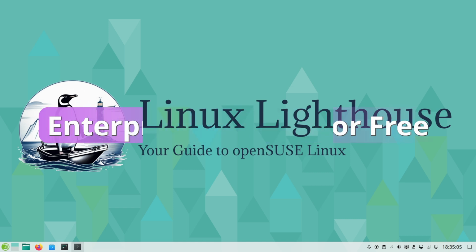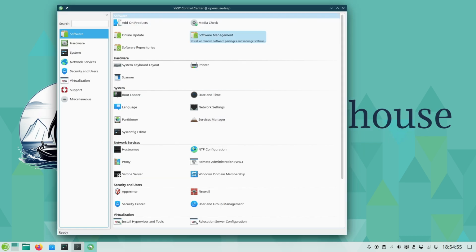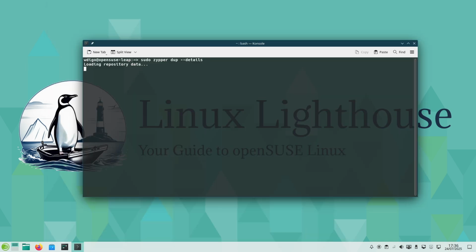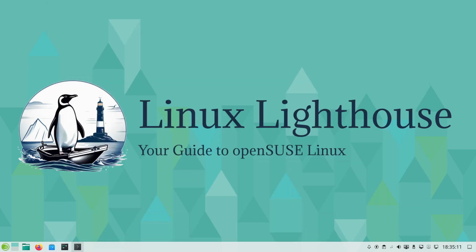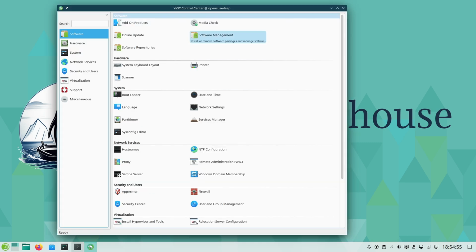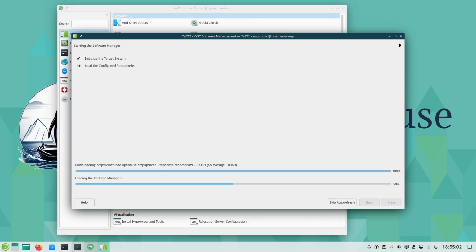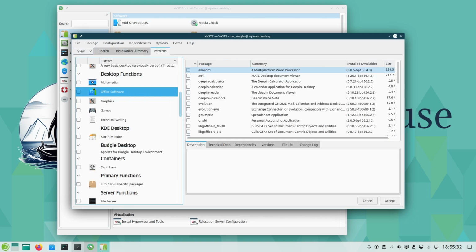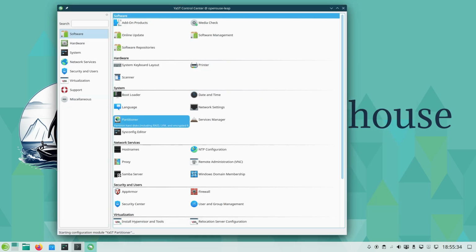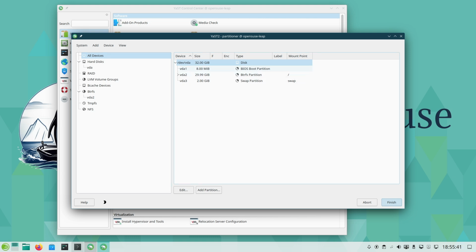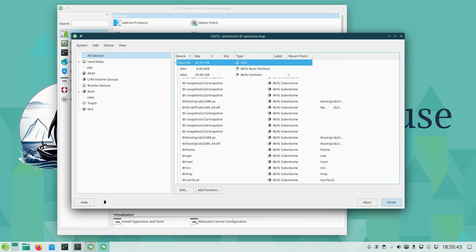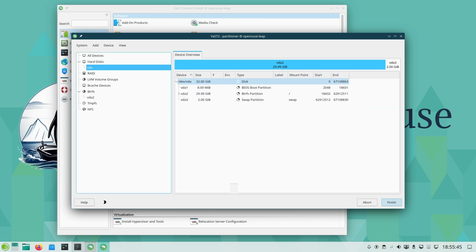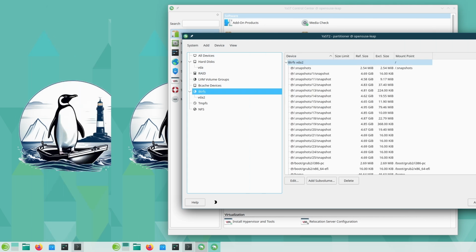Plus, OpenSUSE's tools like YaST, the system setup tool, and Zypper, the package manager, shine here. They make managing a Leap system straightforward. YaST provides a centralized, user-friendly control panel for everything from installing software to partitioning drives. And since Leap doesn't change often, once you have configured your system, you can rely on it to stay consistent.